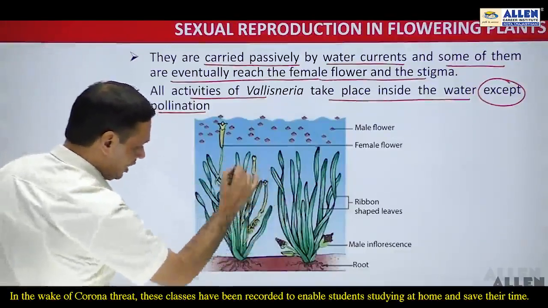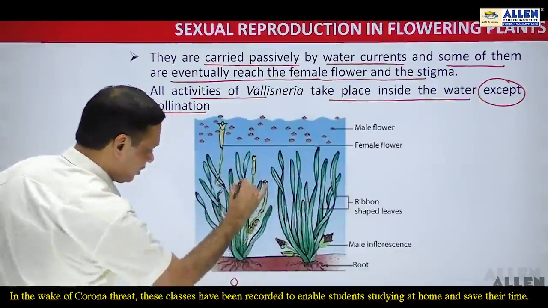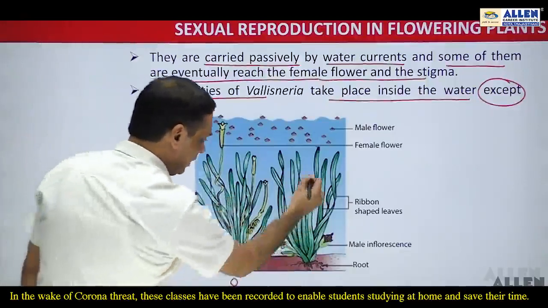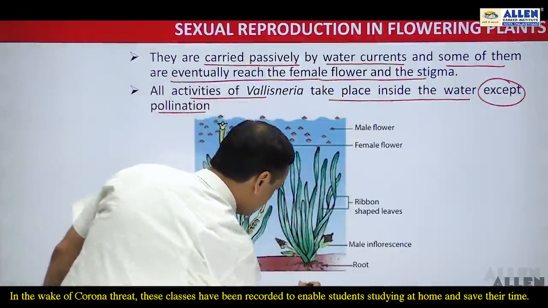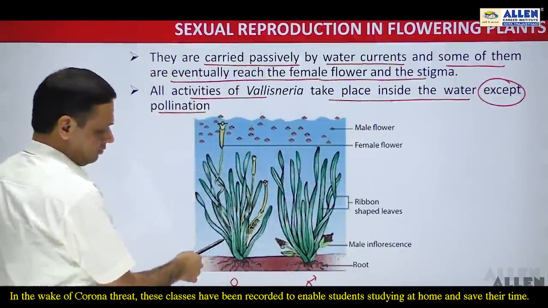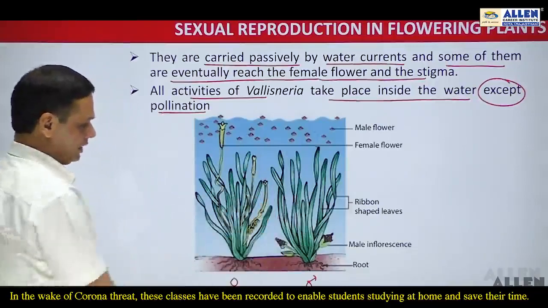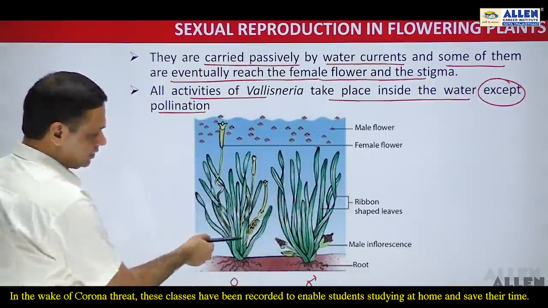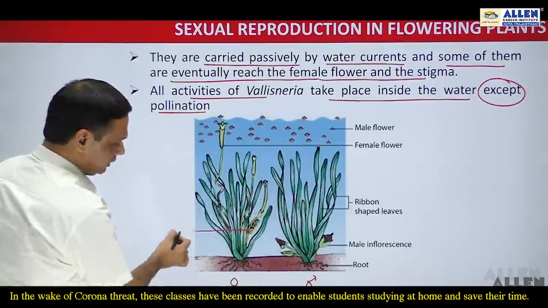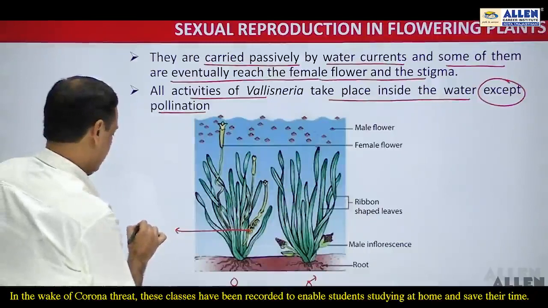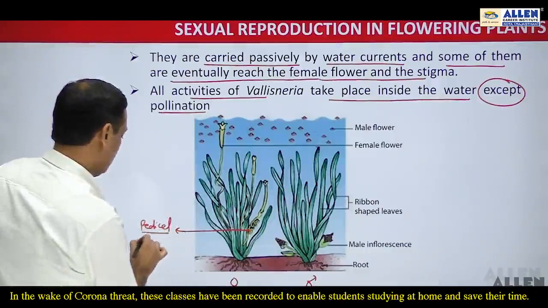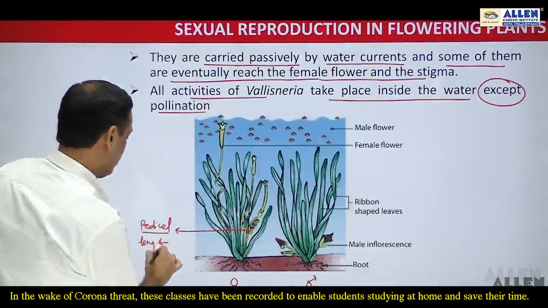This is the first plant, which shows female flowers. These are the female flowers, and this is the Vallisneria plant which shows the male flowers. So this is the male plant, this is the female plant, and this is the male plant. Now this female plant contains the female flowers. These female flowers have this pedicel, which is long and coiled in nature.